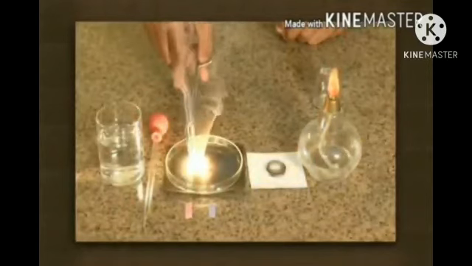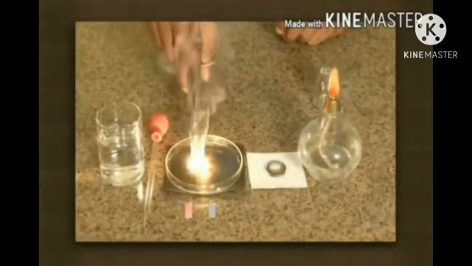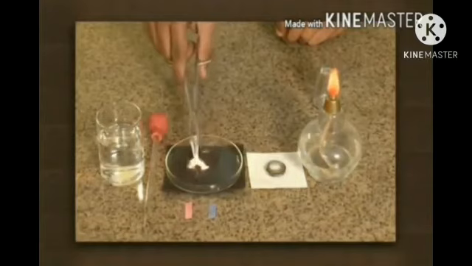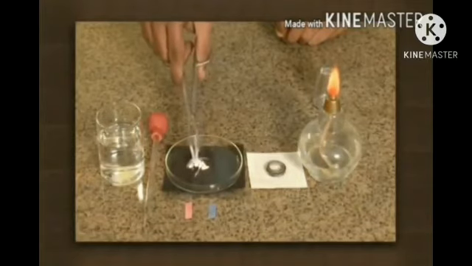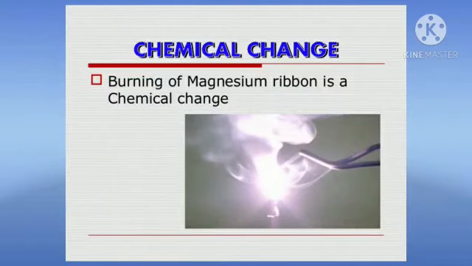It burns and produces heat also. After burning, the magnesium ribbon changes to white colored ash. Magnesium reacts with oxygen and gives magnesium oxide. Understand, children, chemical combination reaction.